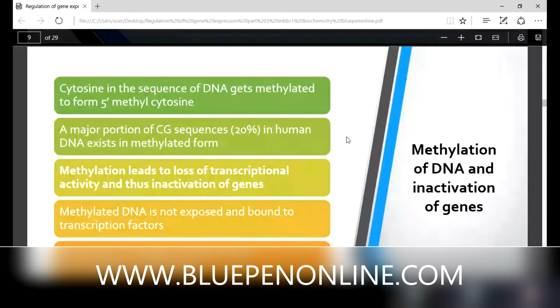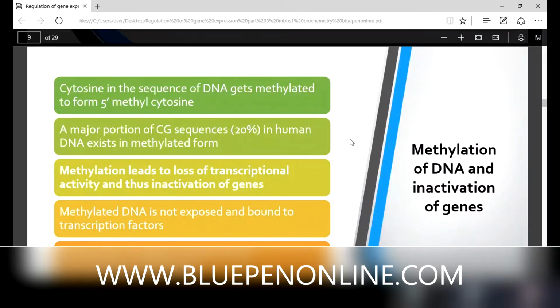We know there are different nucleotides: cytosine, thymine, adenine. Cytosine in the DNA sequence gets methylated and forms 5-methyl cytosine.